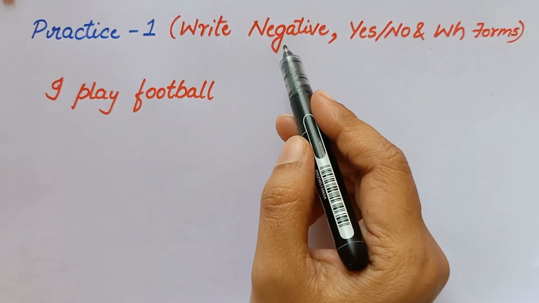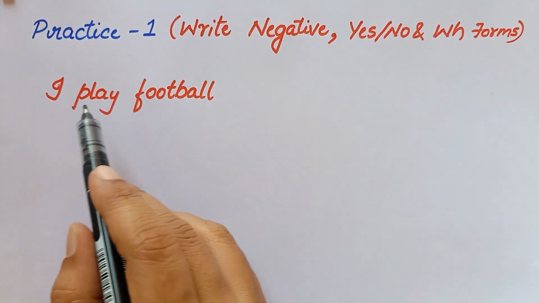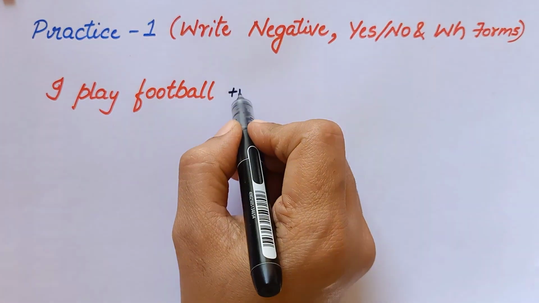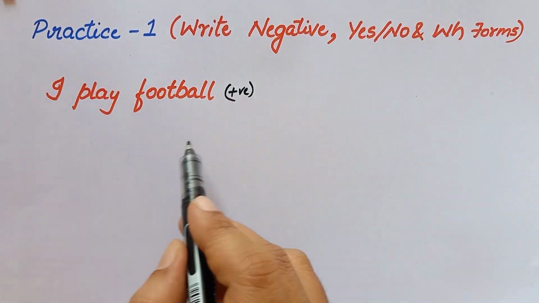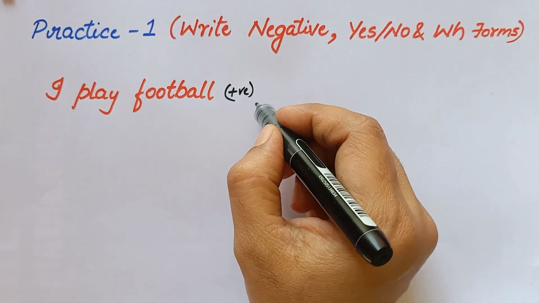Next, we'll practice some sentences, okay? And we'll convert it into negative, yes or no, and WH forms. See here, I play football. This is already a positive sentence, right? I play football. Why is it a positive sentence? Because there is no not word used in this sentence.